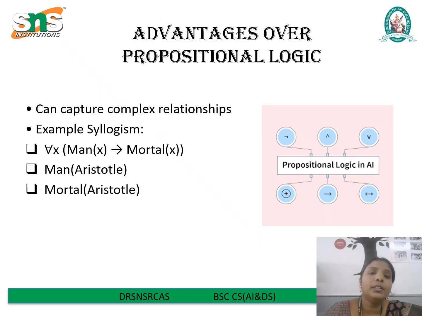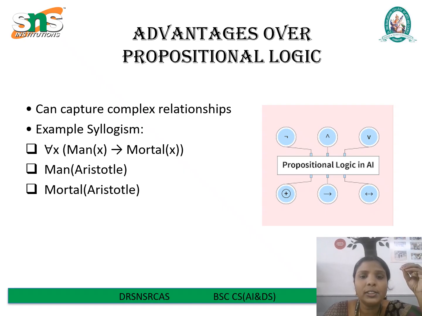Next, we see the advantages over propositional logic. We already saw propositional logic. What are the advantages of predicate logic? In propositional logic, we could write a statement like all men are mortal. Let's call this statement P. Aristotle is a man. Call this statement Q. So Aristotle is mortal. Call this statement R. Notice in propositional logic there are just three separate symbols P, Q, R. We don't see any actual logical connection between them. So propositional logic cannot explain why R follows from P and Q.